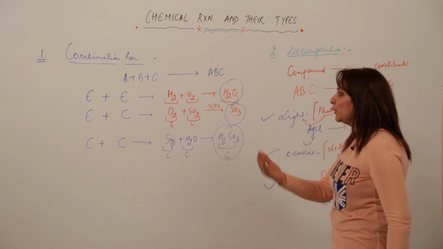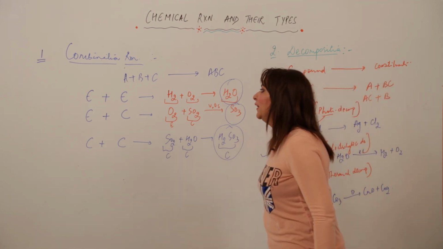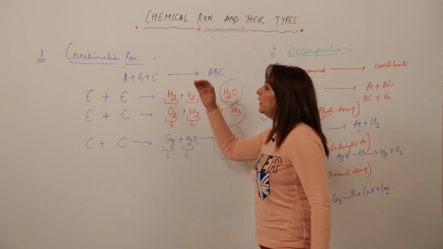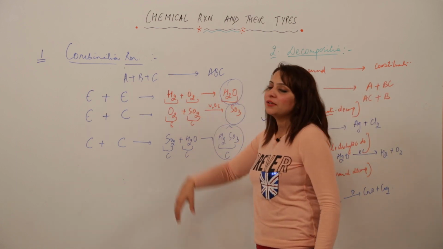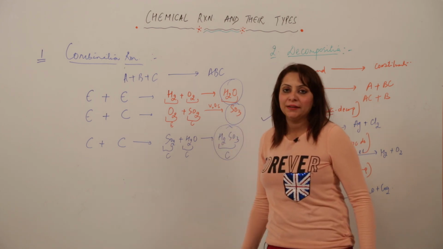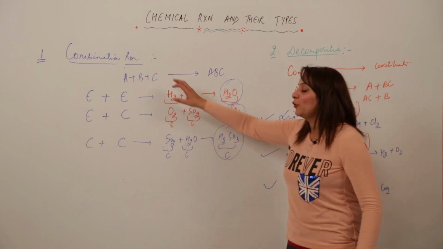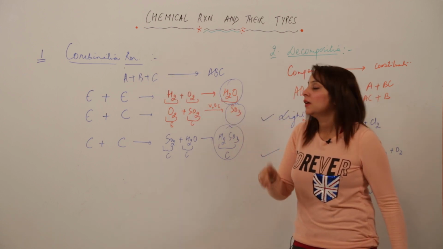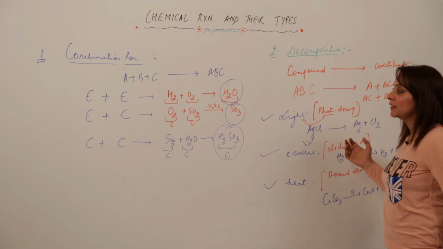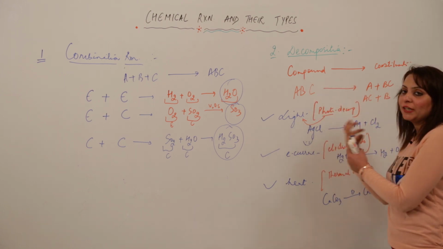Yeah. I think the idea must be striking your mind. You must have got the answer. Yeah, I am talking about this factor, that the decomposition reaction or combination reaction, whichever we start with, is actually the opposite of the other one, right? See, in combination we have got many reactants but one product. But in decomposition, we have got one reactant and many products. That means these two reactions are related to each other.